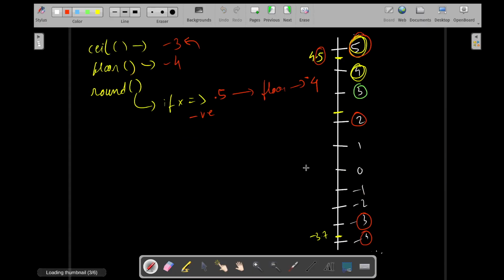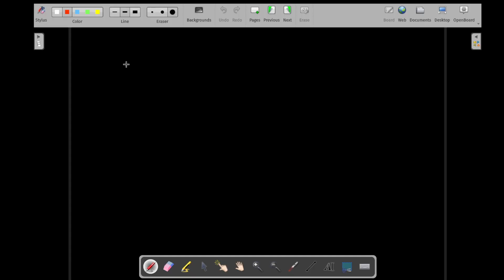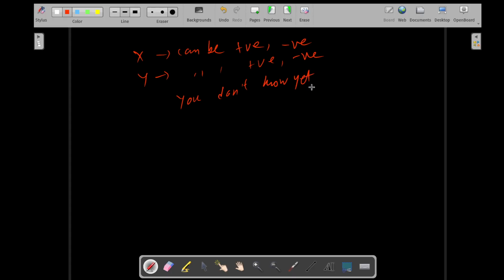Say for example you are doing some calculation. For example, let's take this. So say this is some x, this is some y, and you don't know what is the sign of x. X can be positive or it can be negative. Y can be positive or it can be negative, but you don't know yet, right?